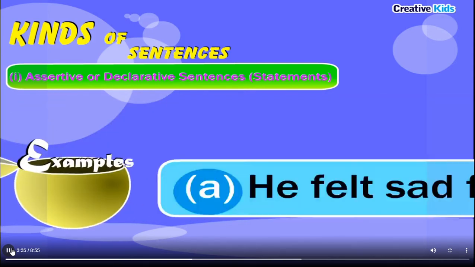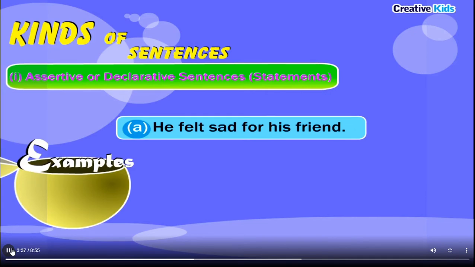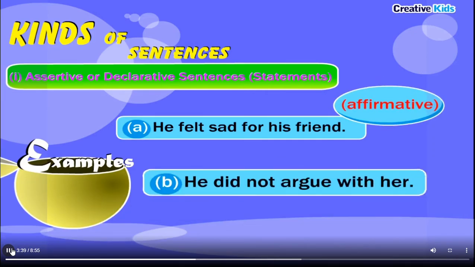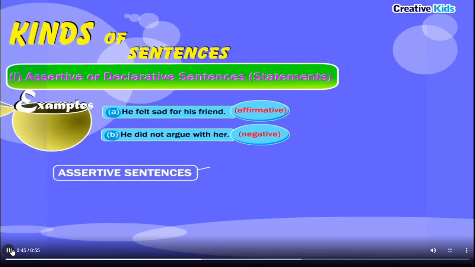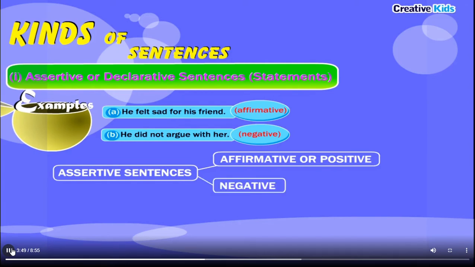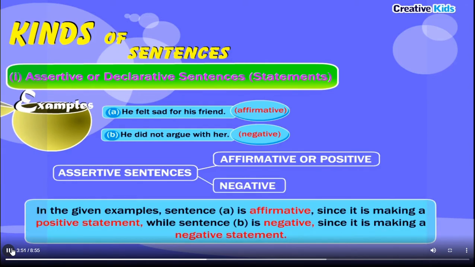Examples: He felt sad for his friend. Affirmative. He did not argue with her. Negative. Assertive sentences: affirmative or positive, negative. In the given examples, sentence A is affirmative since it is making a positive statement, while sentence B is negative since it is making a negative statement.